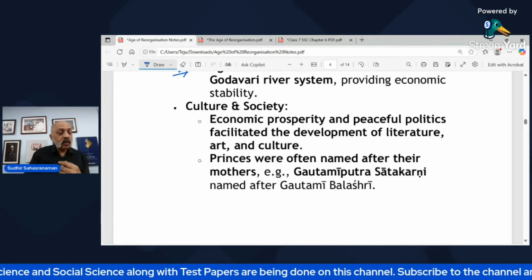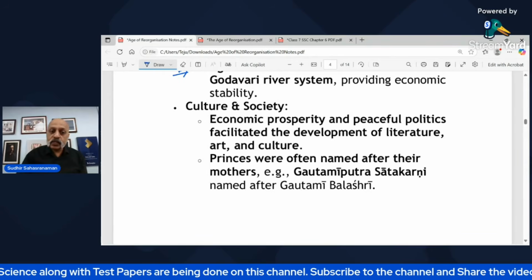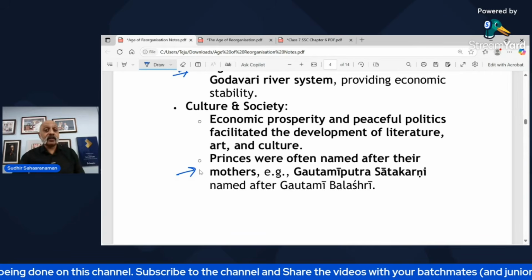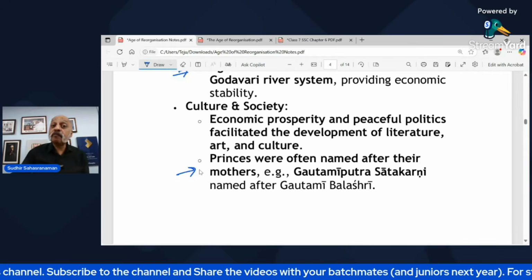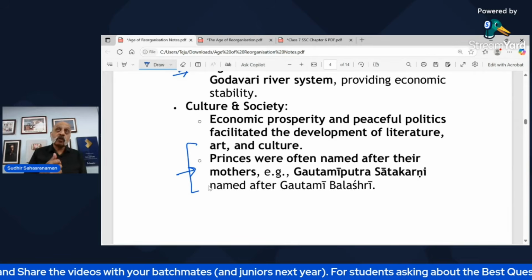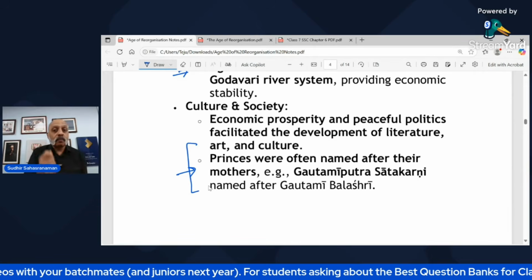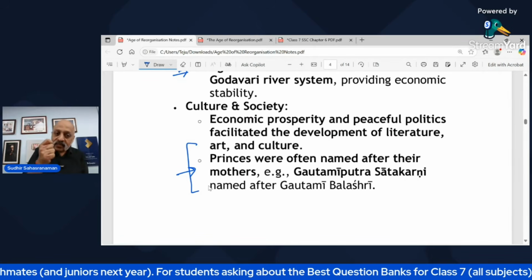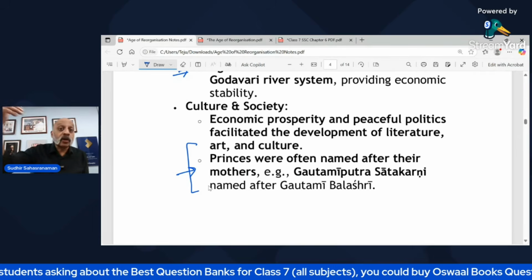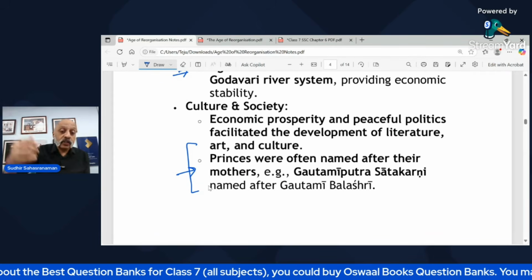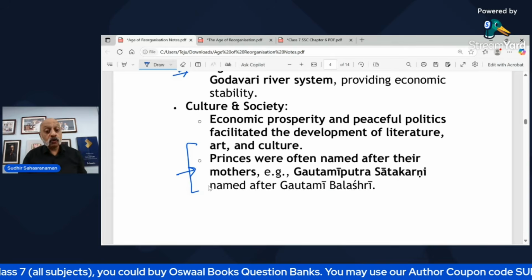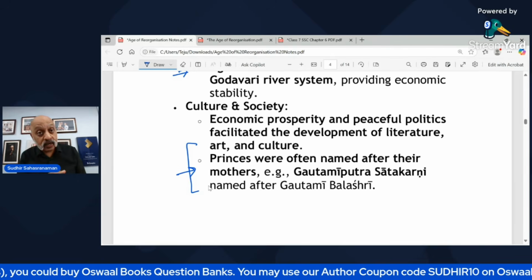What about culture? There was economic prosperity, peaceful politics, etc. Princes were named, and this is very important, after their mothers. Now, this is something which can come as a question, because this is very unique about the Satavahana Empire, that the princes, the males, were named after their mothers, not after their father or grandfather. For example, Gautami Putra Satakarni was named after Gautami Balashri, right?